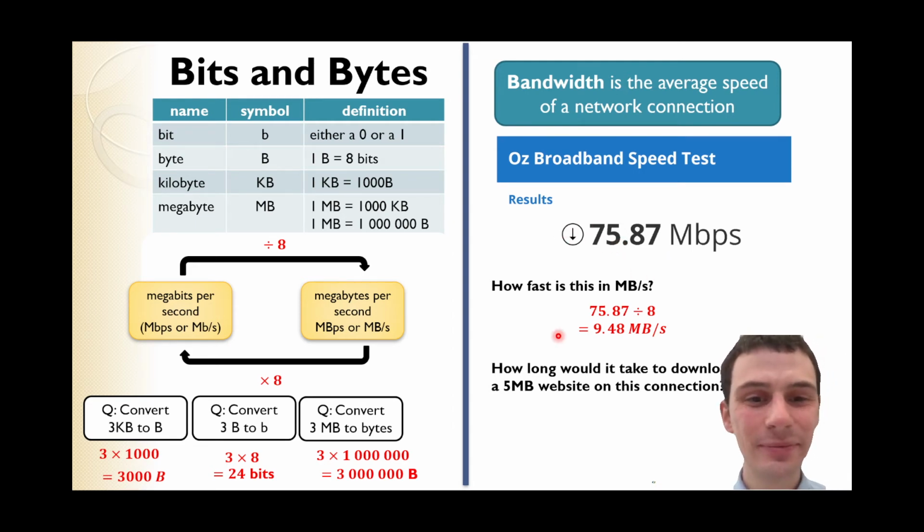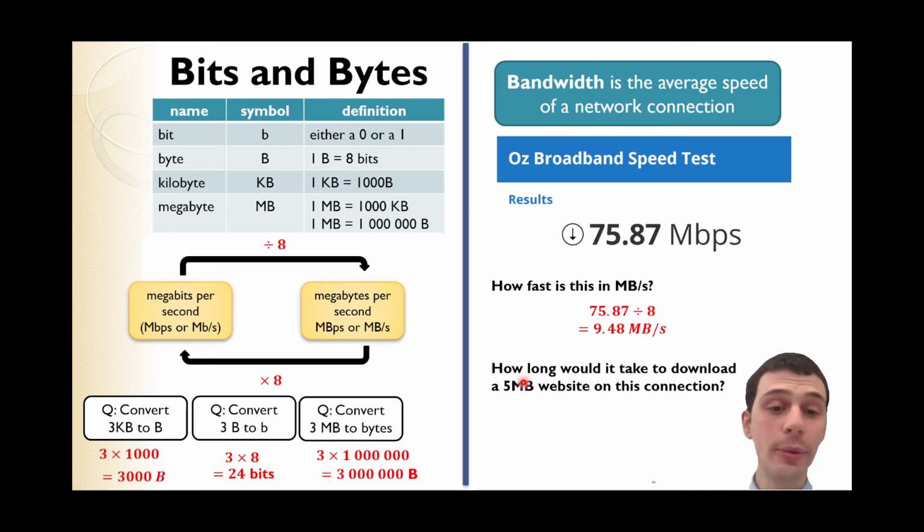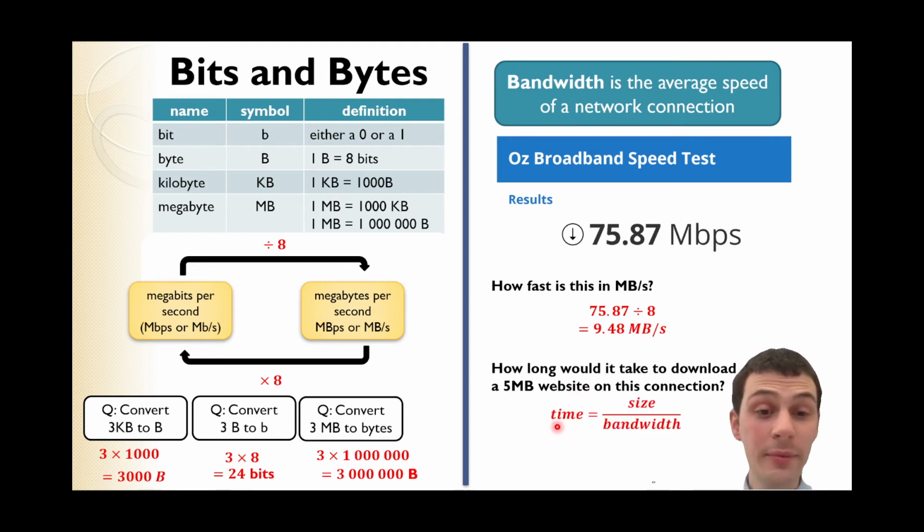Finally, we can find out how long it would take to download a 5 megabyte website on this connection. You can probably have a guess. I mean, you can download 10 megabytes in 1 second. So 5 megabytes, I don't know, maybe about half a second. We can also use this formula. The time taken is the size of the file in megabytes divided by the bandwidth in megabytes per second. So here, the size is 5 megabytes. The bandwidth, the speed of the network connection, was 9.48. So the answer, again, is about half a second. So that's bits and bytes.